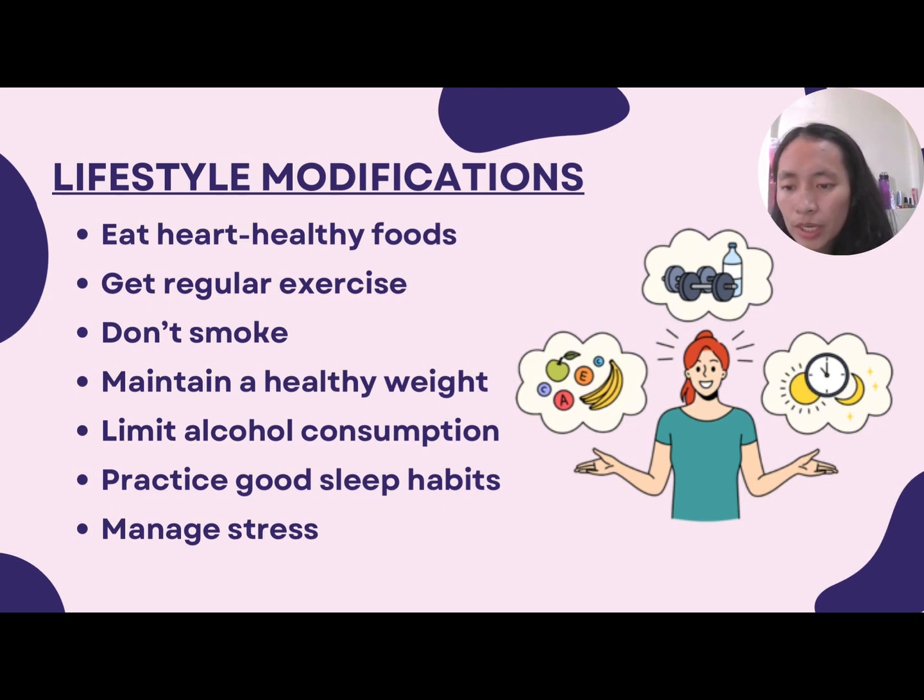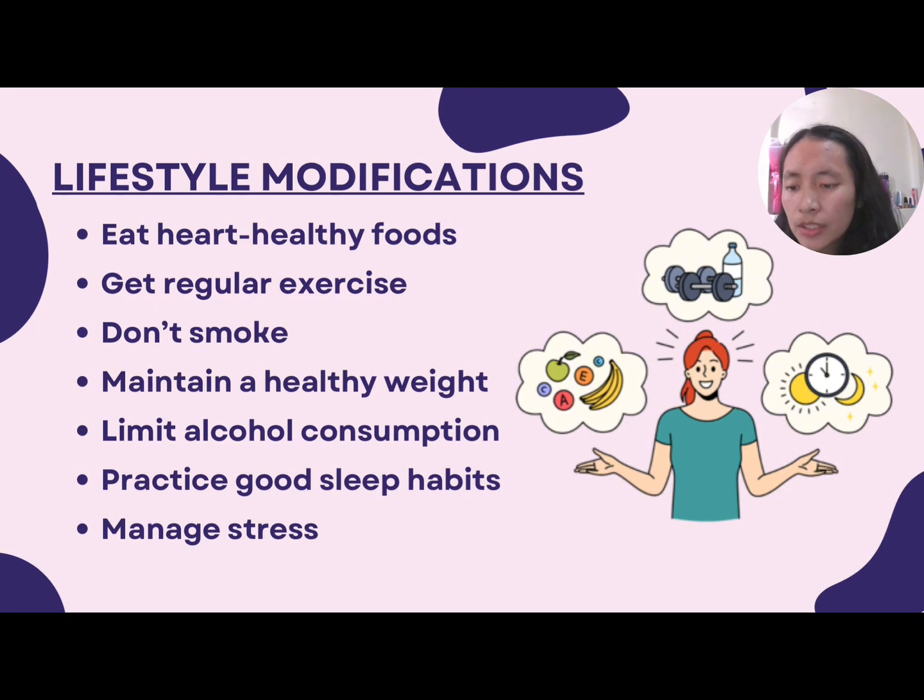Control blood pressure and cholesterol. High blood pressure and high cholesterol increase the risk of heart disease. So make lifestyle changes and take medicines as directed to manage high blood pressure or high cholesterol. For the limit alcohol consumption, advise the patient to drink alcohol moderately. For healthy adults, that means up to one drink a day for women of all ages and men older than age 65, and up to two drinks a day for men ages 65 and younger.